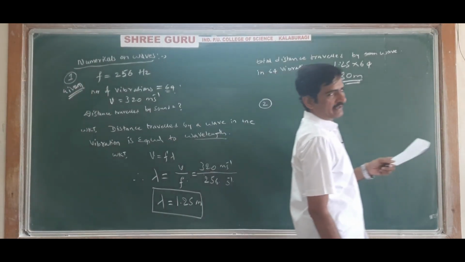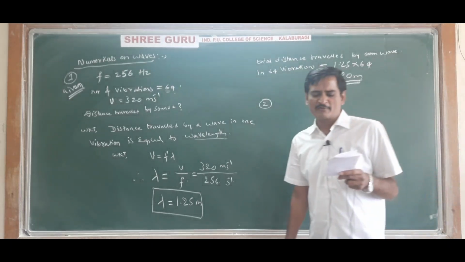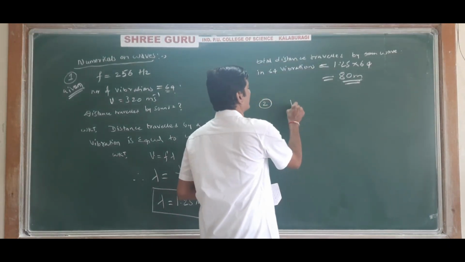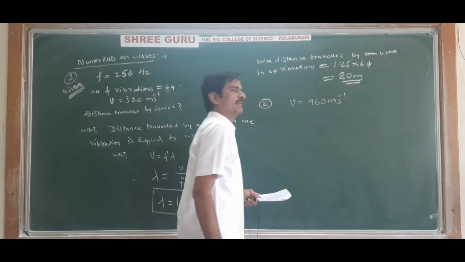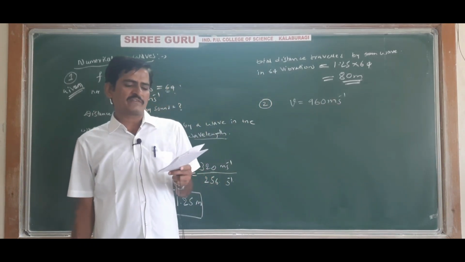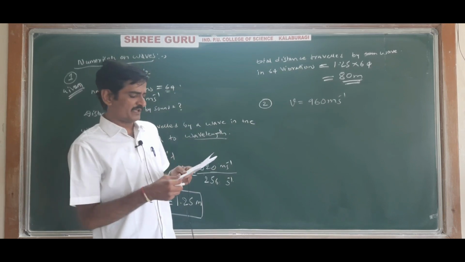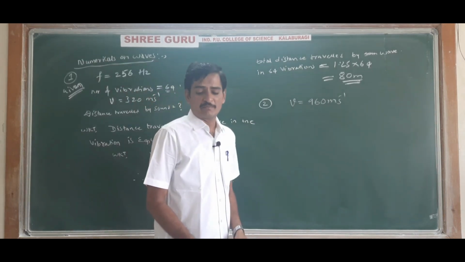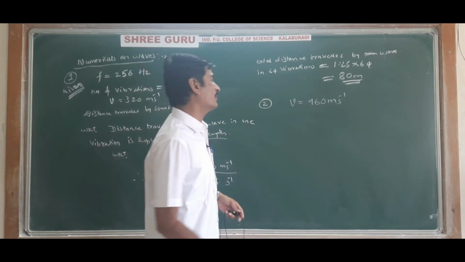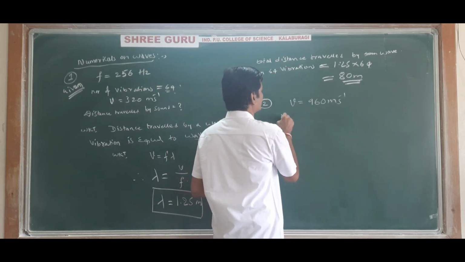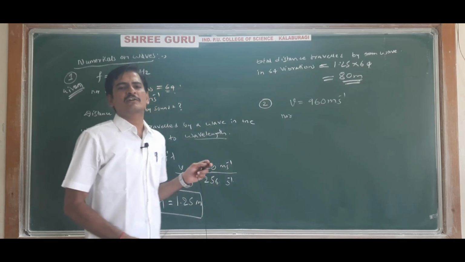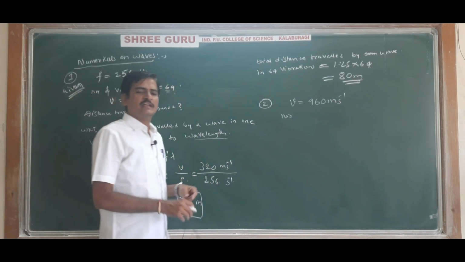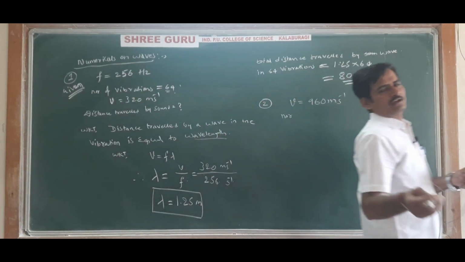So see the question. What is the question? Once again I will read. The speed of a sound in a medium is 960 meter per second. They have given. And if 3600 waves are passing through a point in the medium in 1 minute, it is the number of waves passing through a point in 1 minute. That is nothing but frequency. Number of waves passing through a point in 1 second, we call it frequency.